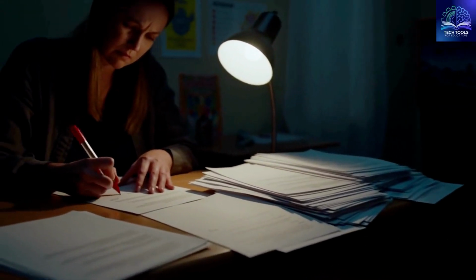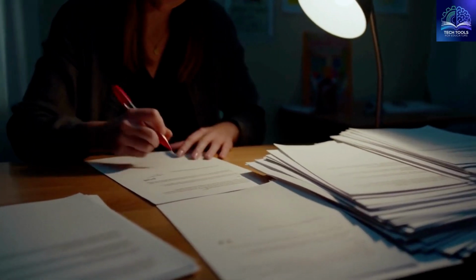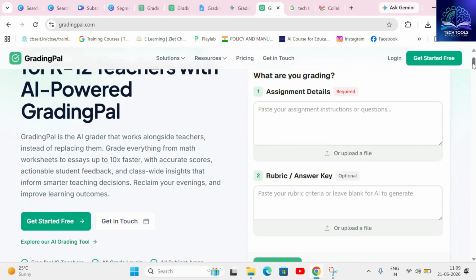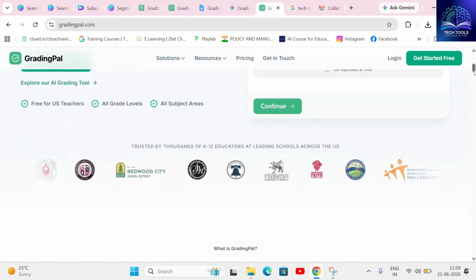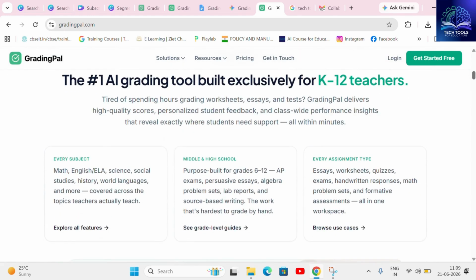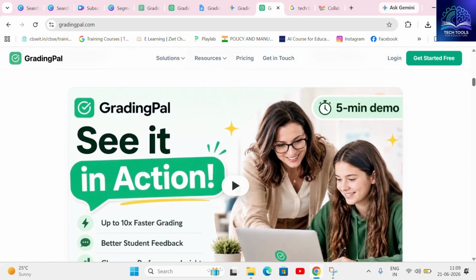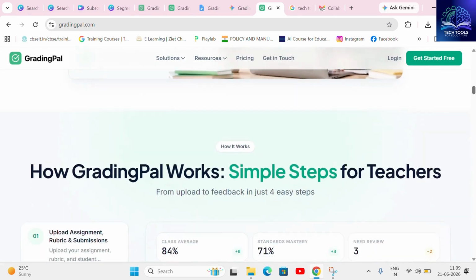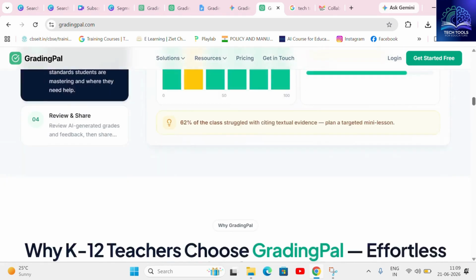Conclusion. Let's be honest, teacher burnout isn't caused by students, it's caused by endless weekend grading. GradingPal isn't here to replace you, it automates the mechanical paperwork so you can focus on the human side of teaching. It's safe, FERPA compliant, and built to reclaim your weekends.